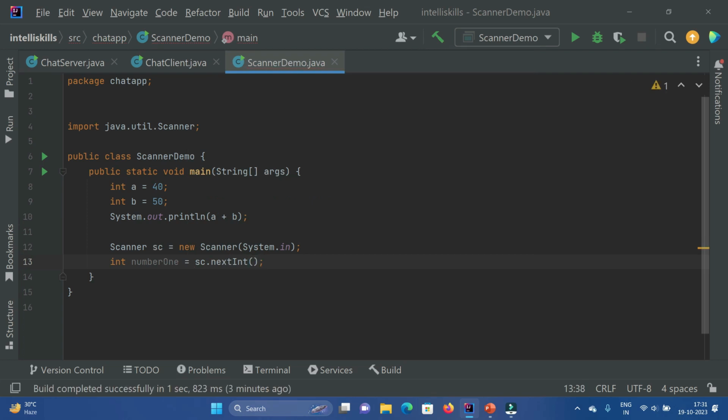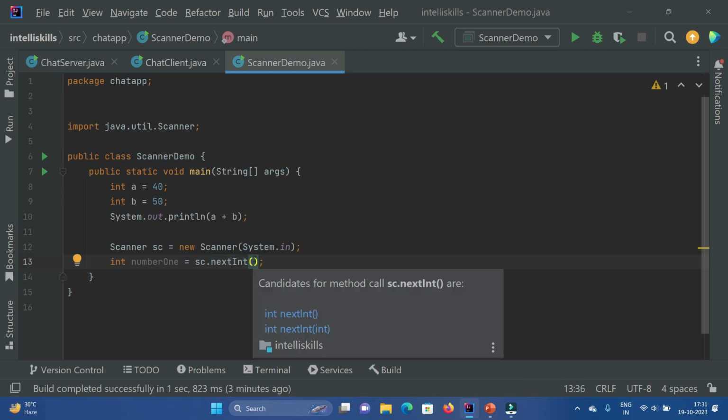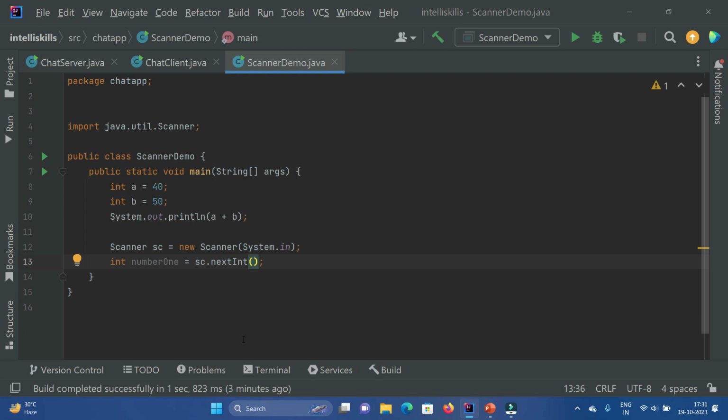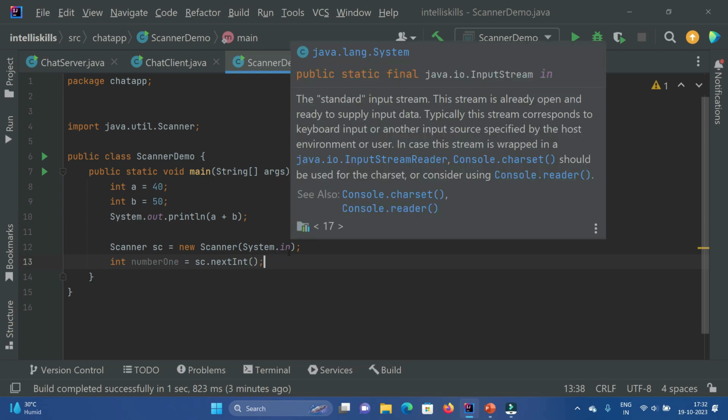Now you might ask me, why nextInt only? Because we are taking an integer value for addition. There are many other data types, and the Scanner class has specific methods for specific data types, which I am going to tell you. Let's first focus on this.